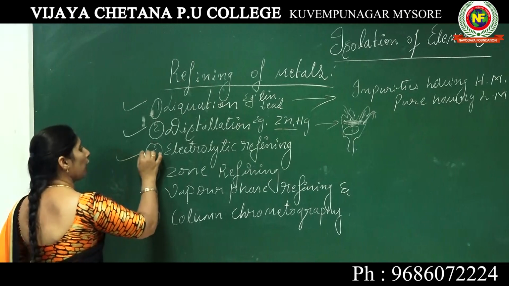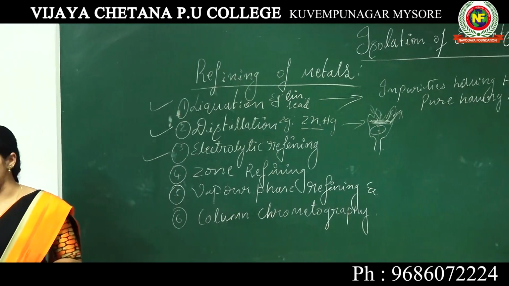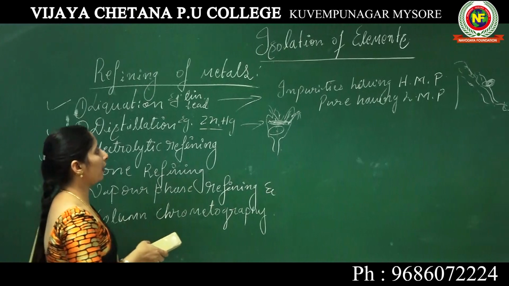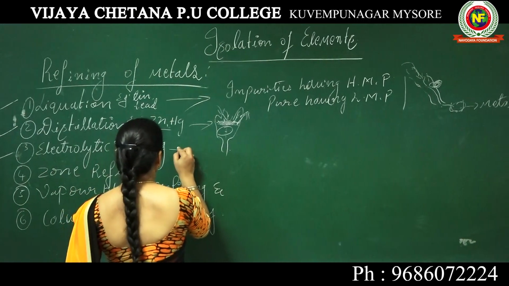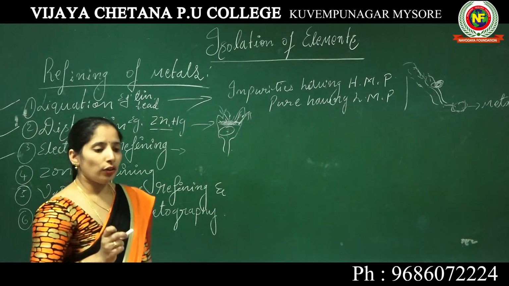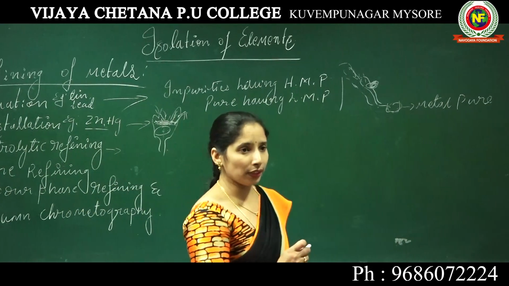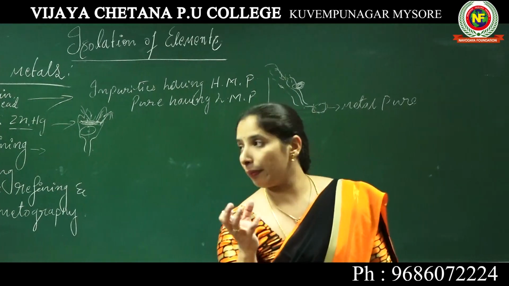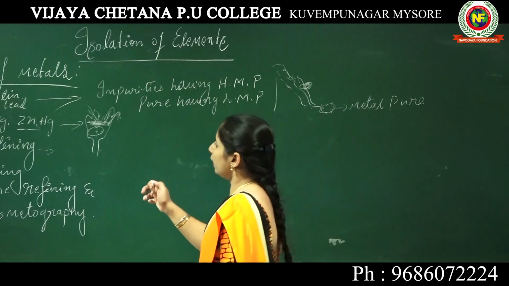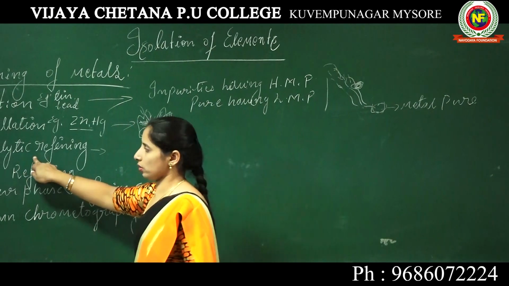Next we come to electrolytic refining. Here we are using the electrolytic process.